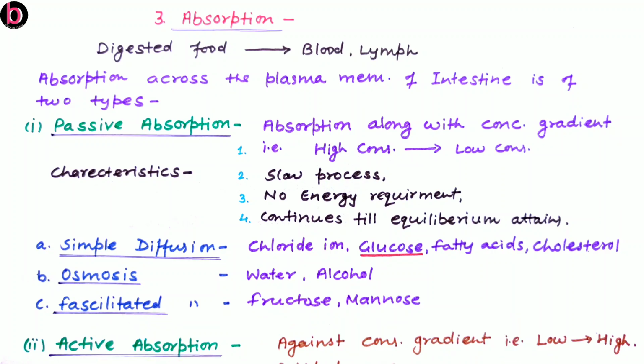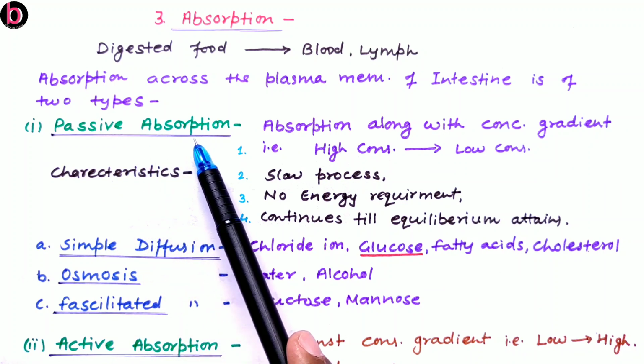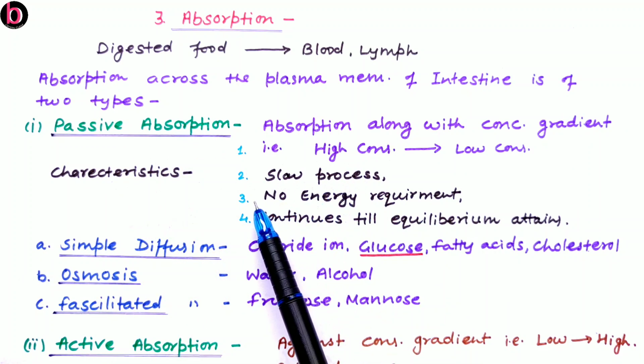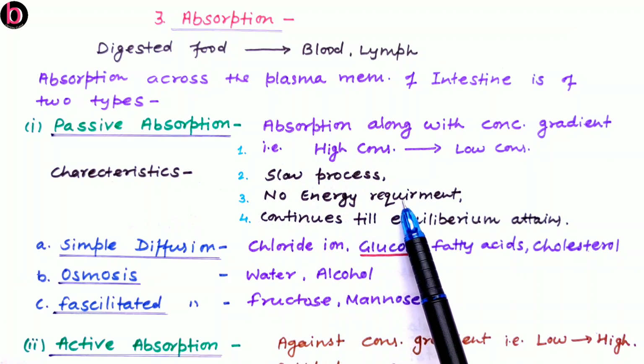The third one is facilitated diffusion. As the name suggests, this is facilitated. This occurs through the plasma membrane, but only through the protein channels which exist in the membranes. And again, there is no need of energy. This also occurs from high to low concentration. As we discussed, all three are types of passive absorption where the process does not require any ATP.